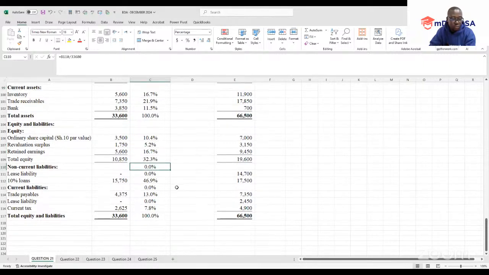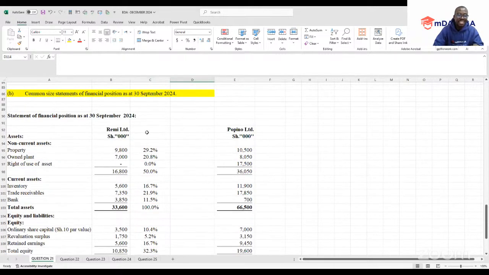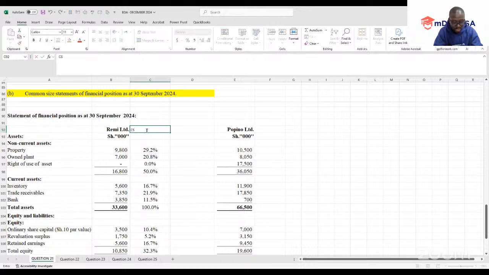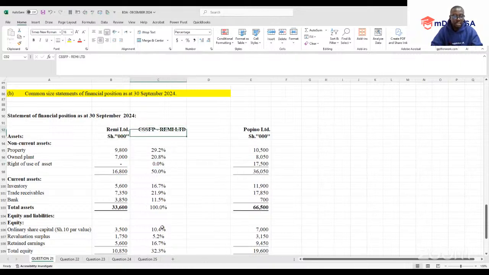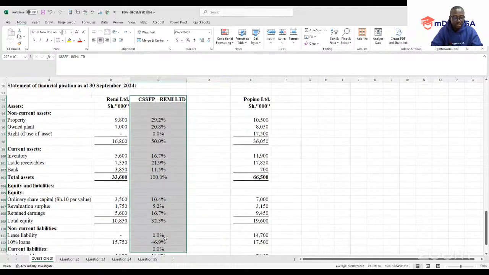So you'll find that these are common size SFP, the common size statement of financial position. This is for Peppino Limited. Imagine as easy as that. No struggle, you don't need to struggle. So we're done with that part.